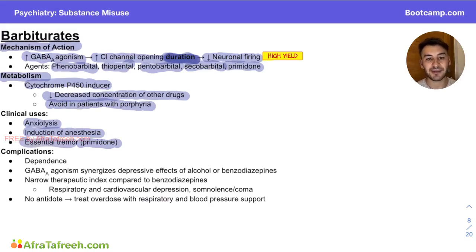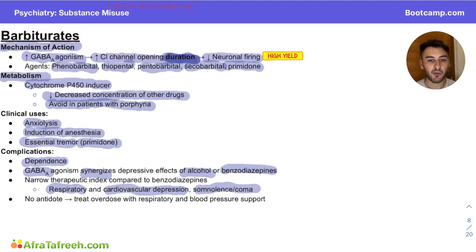Let's talk a little bit more about complications here. So due to the GABA A agonism, which we know causes this relaxation, depression effect, it's going to lead to dependence because a lot of people like that feeling. So we have to be aware of that. Like we talked about, it's all about GABA A here. So we're going to have synergy with alcohol and benzodiazepines like we talked about in our previous videos. So you never want to be taking any of these three agents in conjunction with each other because they're going to synergize that GABA A agonism. Remember, when it comes to GABA A agonism, we are worried about respiratory, cardiovascular depression, somnolence, and coma. That's what we're really worried about here.